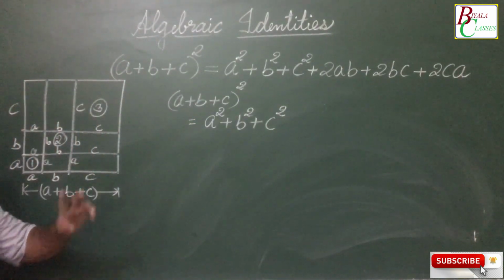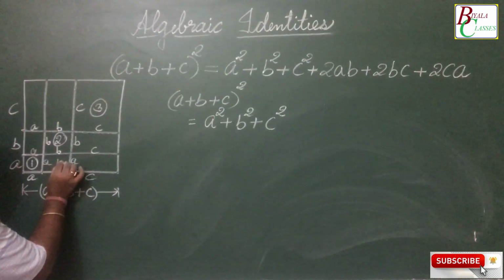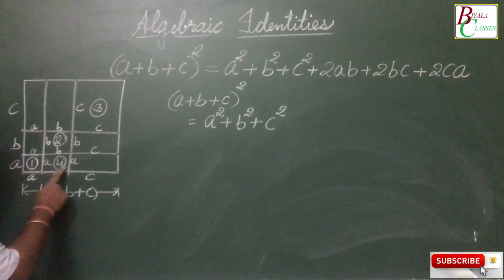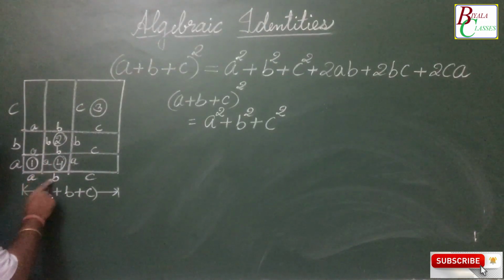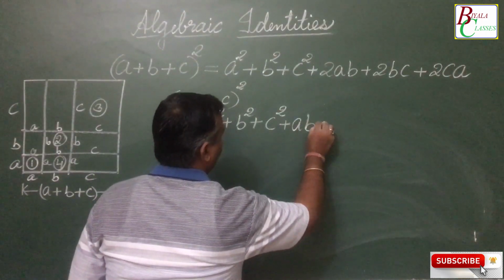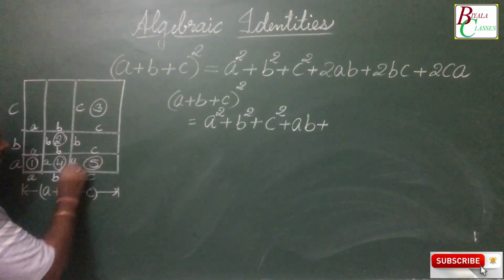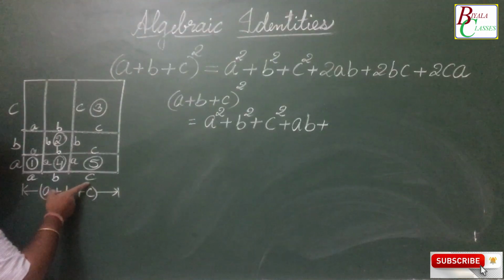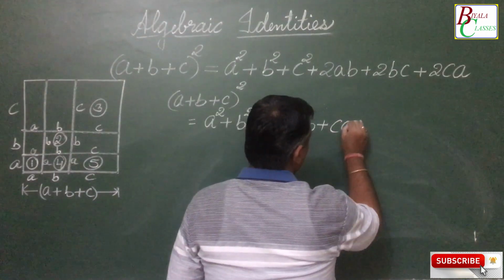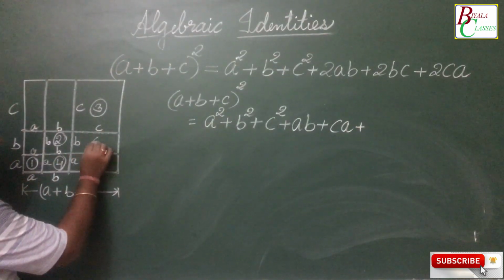Now let's take the remaining parts. Taking the fourth part, it is a rectangle. Being a rectangle, the area is length multiplied by breadth, where the sides are a and b, so its area becomes ab. Next, this is again a rectangle whose sides are a and c, so the area becomes ca. Let's take this.